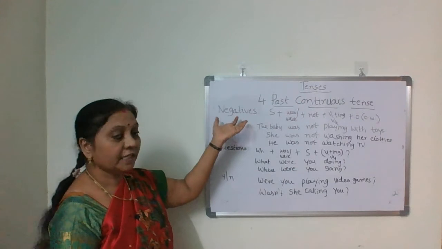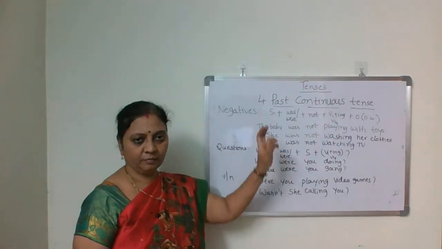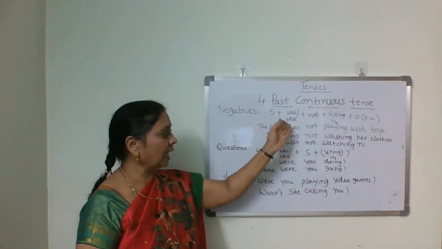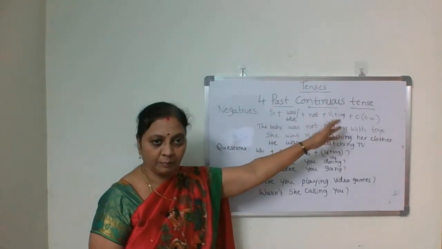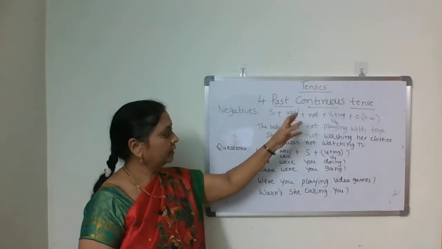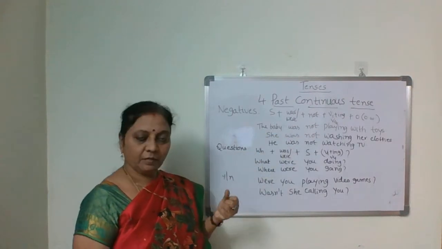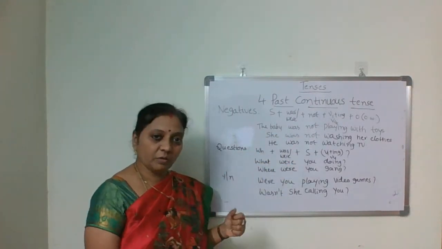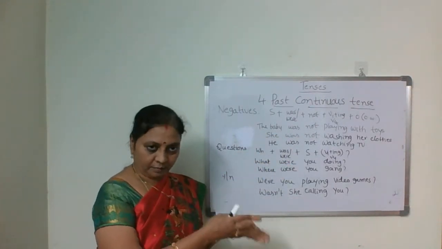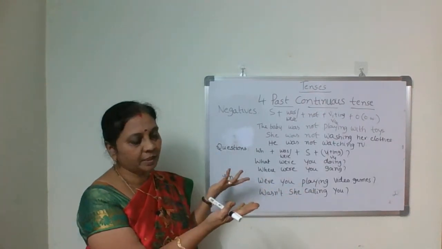Look at the negatives. What's the structure here? Very simple. Only insert not between the auxiliary verb and the main verb. Auxiliary means nothing but the be form, was and were. Then the main verb V1 plus ing form, or V4. They were watching TV. They were not watching TV. In between the auxiliary and main verb, you insert not, and it becomes a negative sentence.